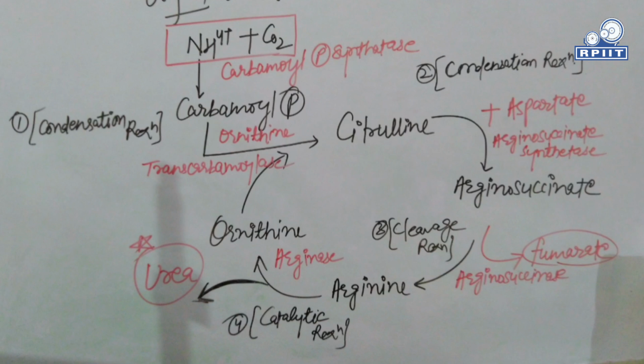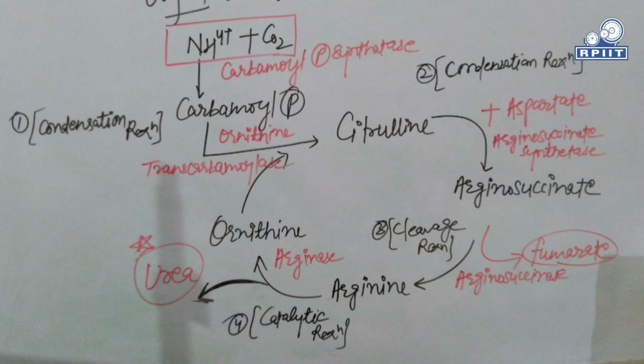So the citrulline in the cytoplasm combines with aspartate, that is the amino acid. It combines with aspartate in the presence of the enzyme arginosuccinate synthetase and produces arginosuccinate.